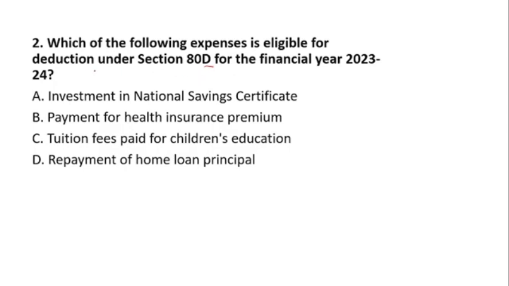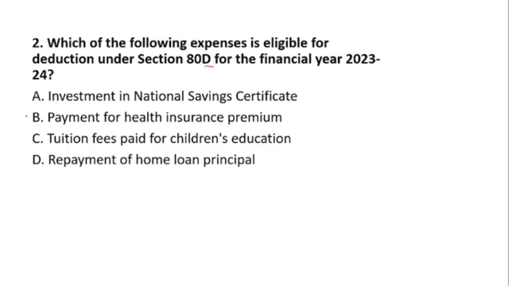Okay, so let's start. Option number A is investment in the National Savings Certificate. Option B is payment of the health insurance premium, option C is tuition fees payment for children's education, and option D is repayment of the home loan principal. So what will be the right answer?